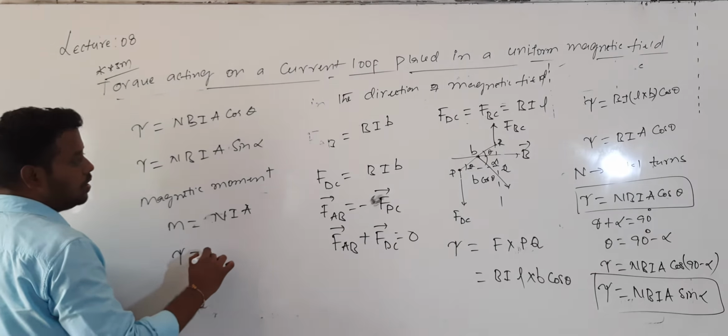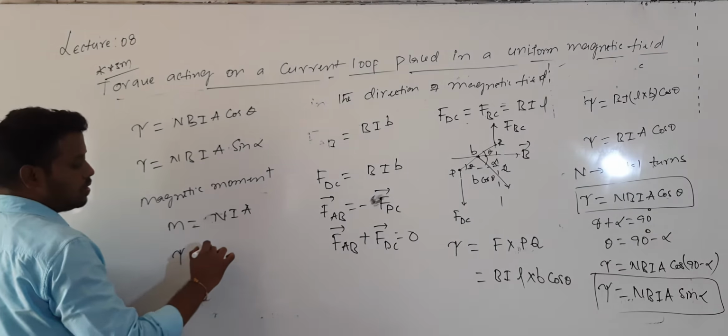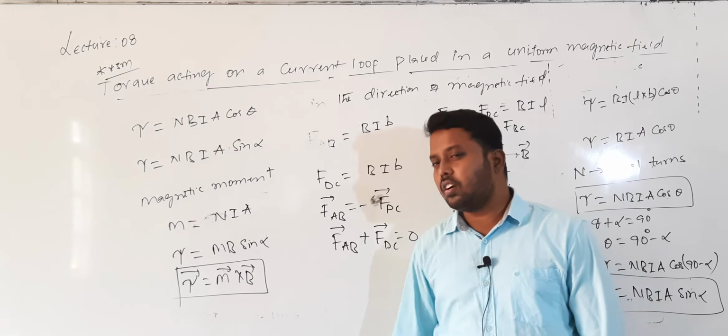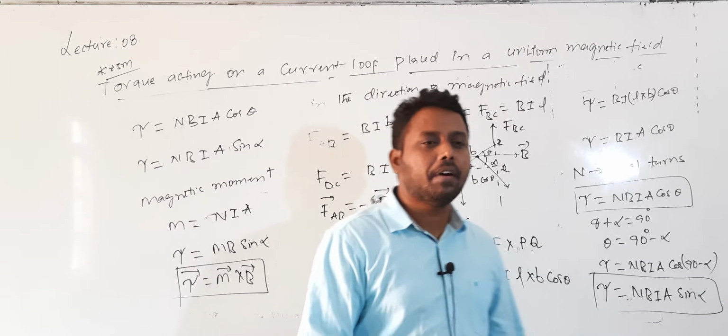Torque is equal to capital M into B into sin alpha, which can also be written as tau bar is equal to M bar cross B bar. So whenever a loop of magnetic moment M is placed in an external uniform magnetic field of induction B bar, the torque acting on the current loop is given by tau bar is equal to M bar cross B bar.